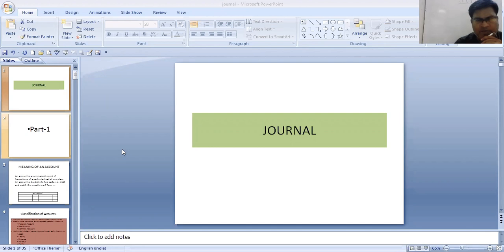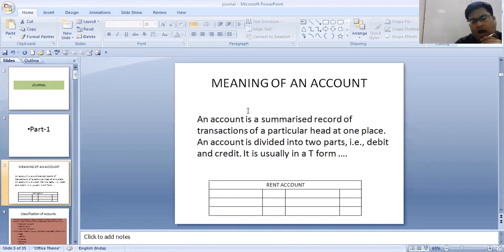In this part, we will be learning first thing, and that is the meaning of an account. What is an account? What does the account mean? An account is a summarized record of all transactions of a particular head at one place. An account is divided into two parts, that is debit and credit, and it is usually in T form. This part is the debit part and this part is the credit part. One account I have written over here, rent account.